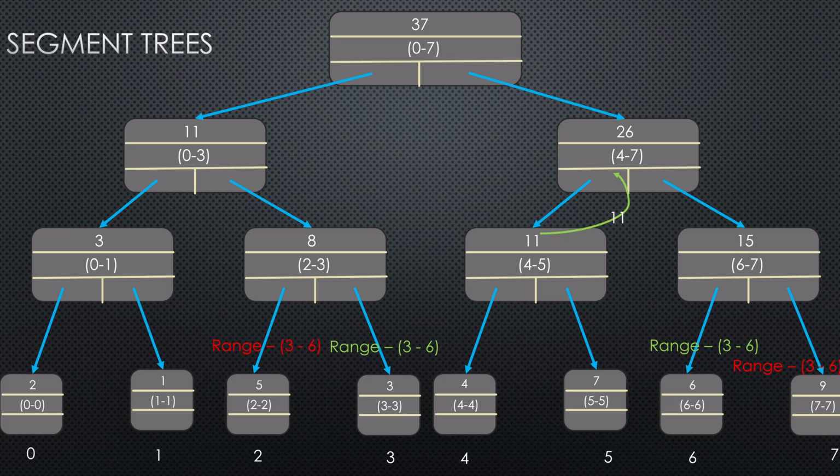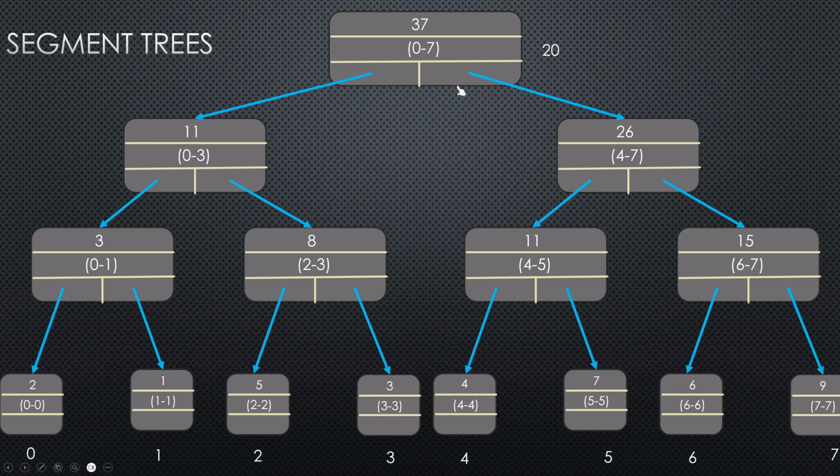Since they are a single number, they can't have an overlap, partial cover and partial not cover. Nodes which are completely outside are going to return 0, and the nodes which are completely within the range are going to return their sum. So from here 3 is returned, from here 6 is returned, and 11 was always returning from here. So from here we will return the sum of the left and the right side. So from here we are returning 7, and from the left side we are returning 3, and finally 17 and 3 is going to be 20.